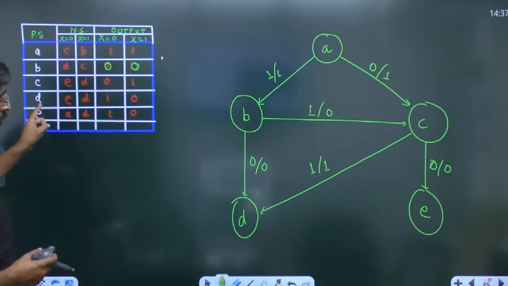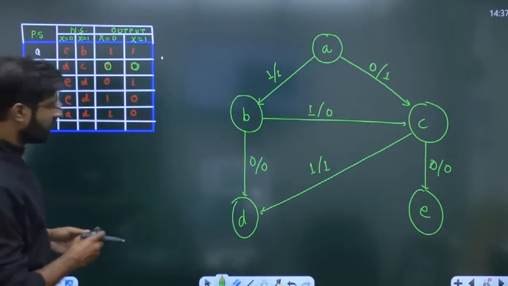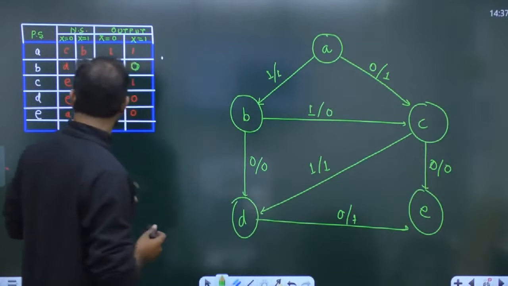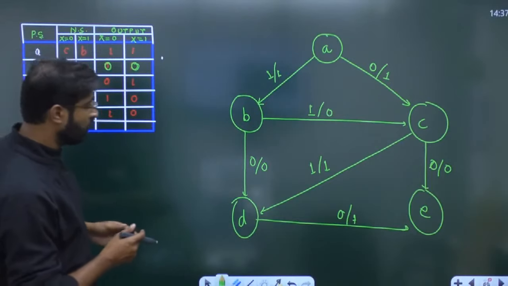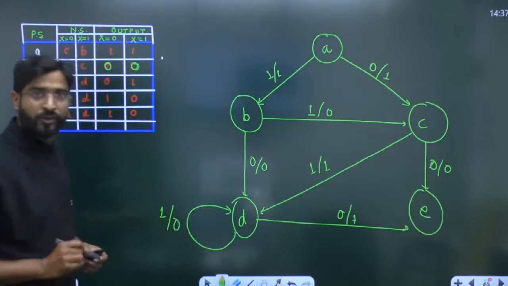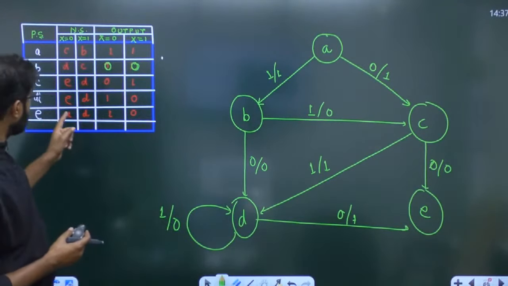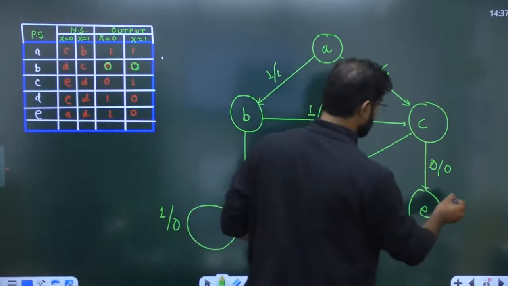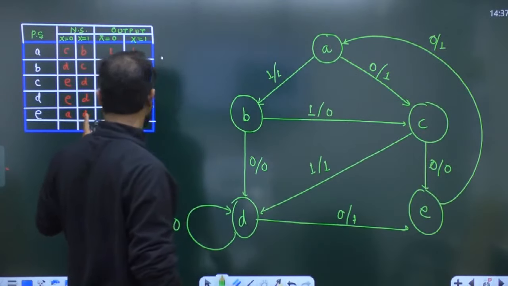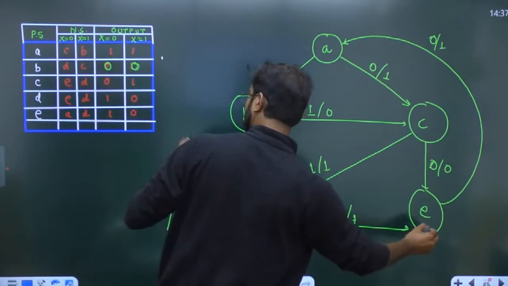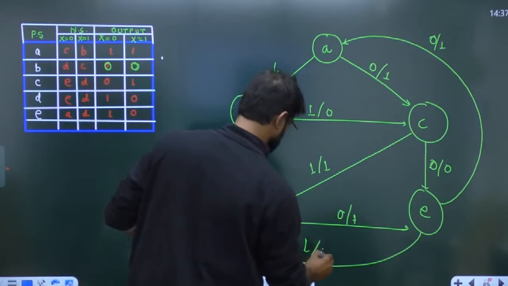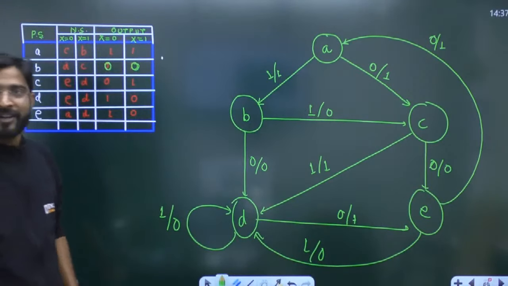Okay. Now you are at D state. On 0 it goes to E, and if you apply 1, then you have to move into the D only. Output 0. Now you are at E state. If 0 is given, you have to move into the A state. And if you apply 1, we have to move into the D. E to D, output 0. This one, we have designed the reduced state.